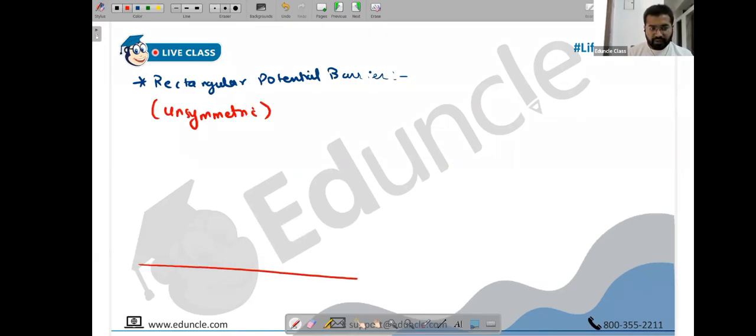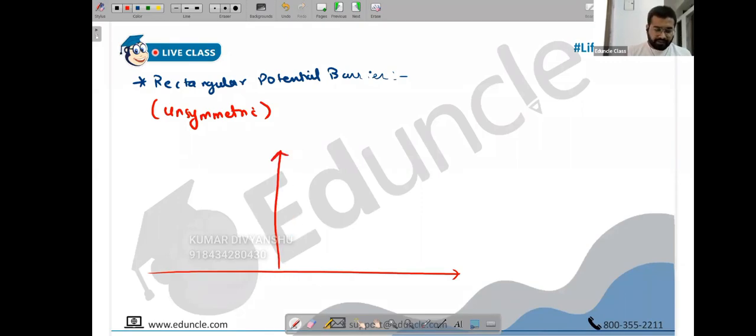So how is it defined? I'll just draw the graph first, and I think you will be able to understand it better. Potential barrier, you already know, is basically a step potential. Even this was a step potential: ground, sudden jump, and constant. Rectangular means what? It will form a rectangle. It will have ground initially, then a sudden jump. Initially, potential will be 0. Then there will be a sudden jump to some value v0, and then it will be constant. But it won't be constant infinitely.